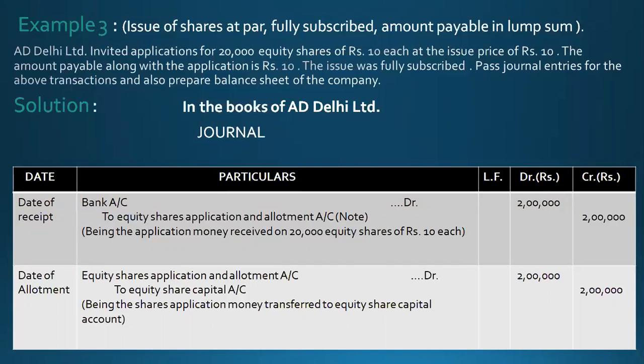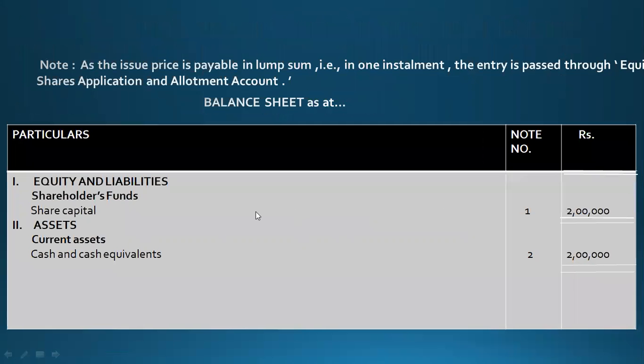So these items will be shown in the balance sheet. Here you will see, students, equity and liability, shareholders' funds, share capital is 2 lakh, and on the asset side, head is current assets, subhead is cash and cash equivalents, this is also 2 lakh. So this way, we'll make the journal entry when shares are issued at par.